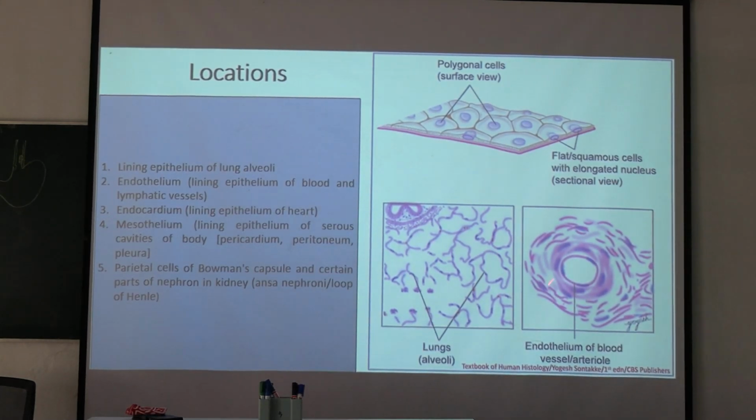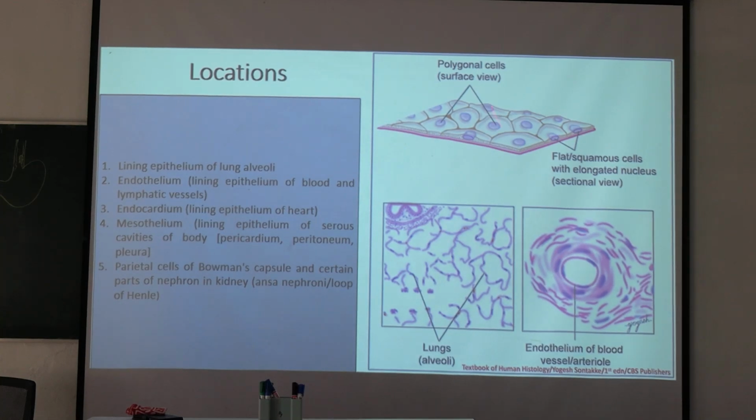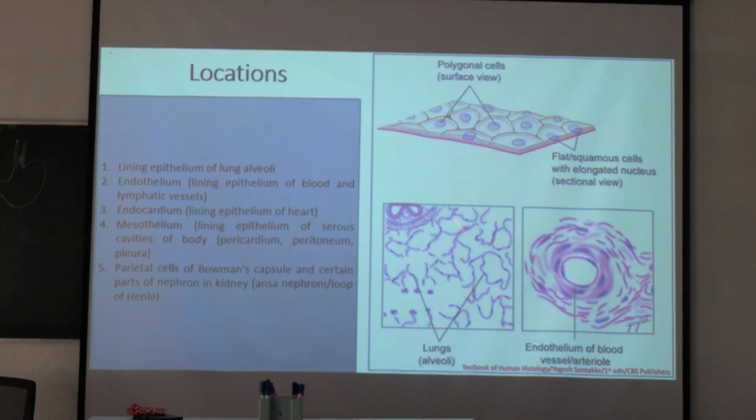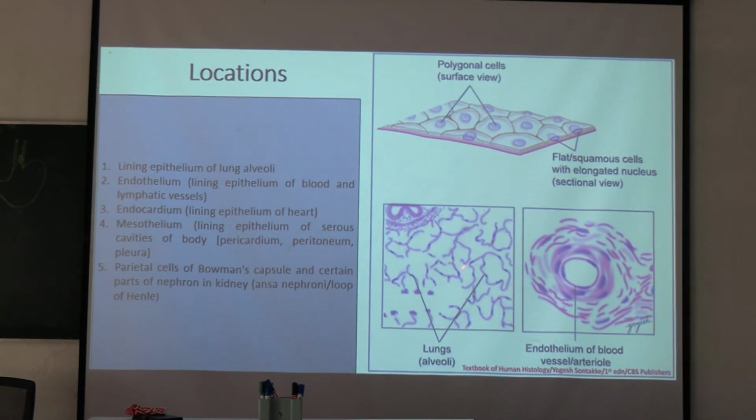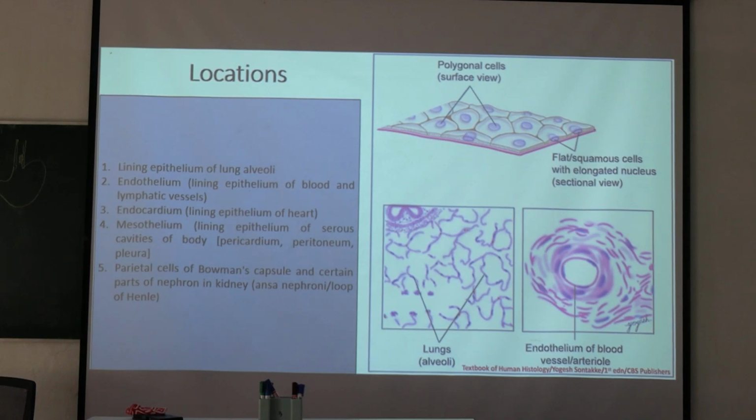This simple squamous epithelium you can see in lung alveoli. This is a section through the lung alveoli. These flat cells are the squamous cells forming the lining of the alveoli, and the violet dots represent the nuclei of the cells.